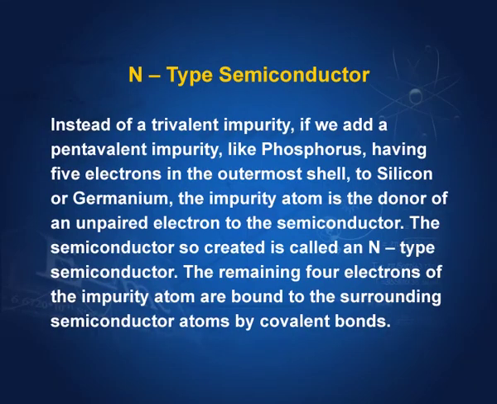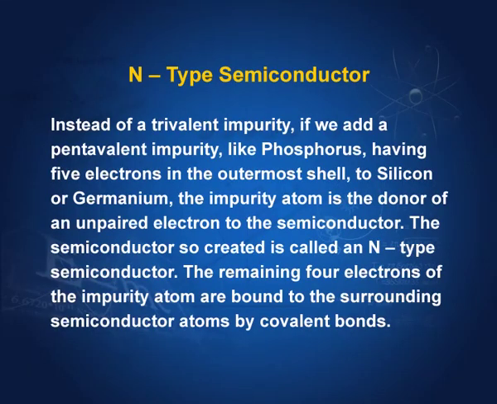Instead of a trivalent impurity, if we add pentavalent impurity like phosphorus, which has 5 electrons in the outermost shell, to silicon or germanium, the impurity atom is the donor of an unpaired electron to the semiconductor. Why? Because silicon has 4 electrons in the outermost shell, and these 4 electrons can be paired to 4 electrons of phosphorus, but phosphorus has 5.